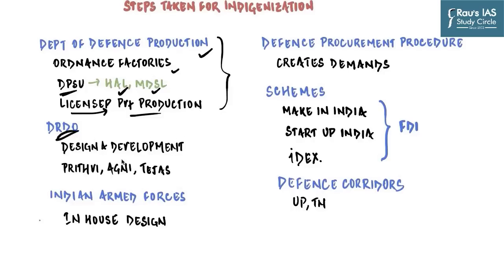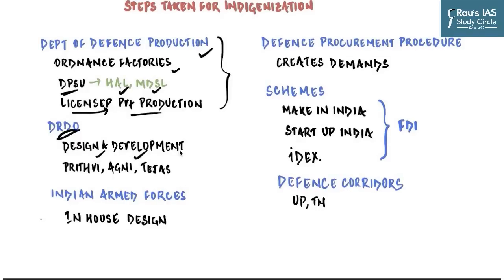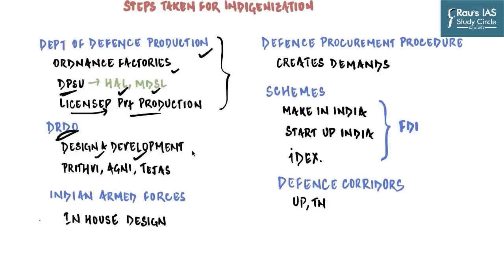What about designing? For that, we already have DRDO, which is the prime agency responsible for designing and development of state-of-the-art defense technology, and one of the few most significant and successful technologies developed by our DRDO are Prithvi Missile, Agni Missile and Tejas. Then this is not just it.